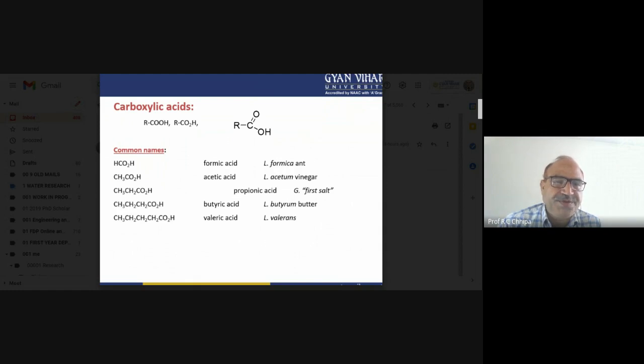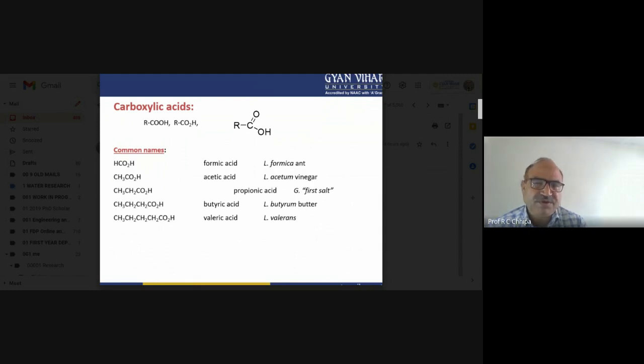HCOOH, this one, the common name, HCO2H. Then structurally we get R, carbon double bond oxygen, carbon single bond oxygen single bond hydrogen. In the case of formic acid, R is equal to H, then carbon double bond oxygen, and then single bond oxygen, then hydrogen.